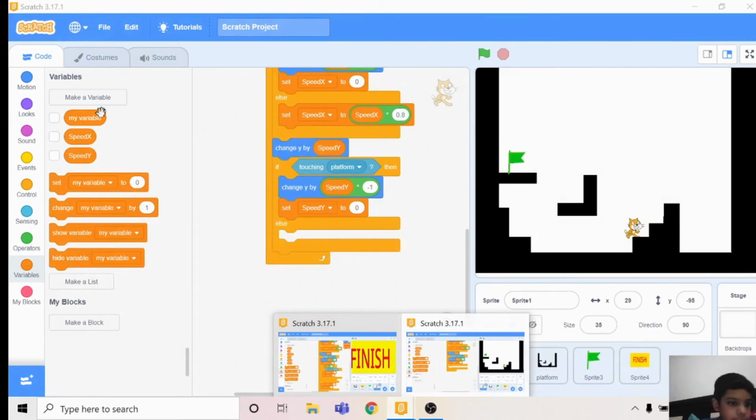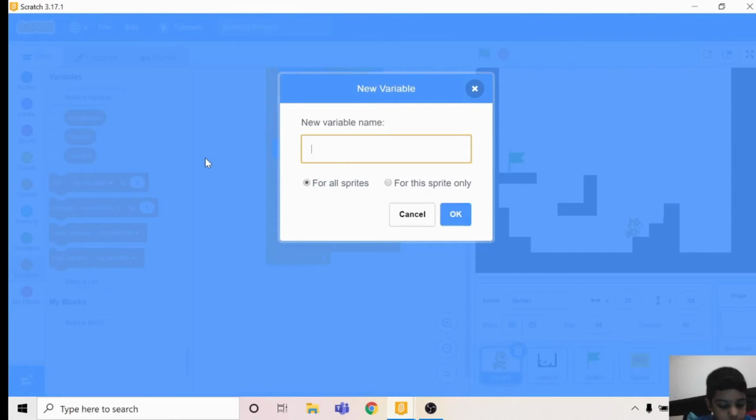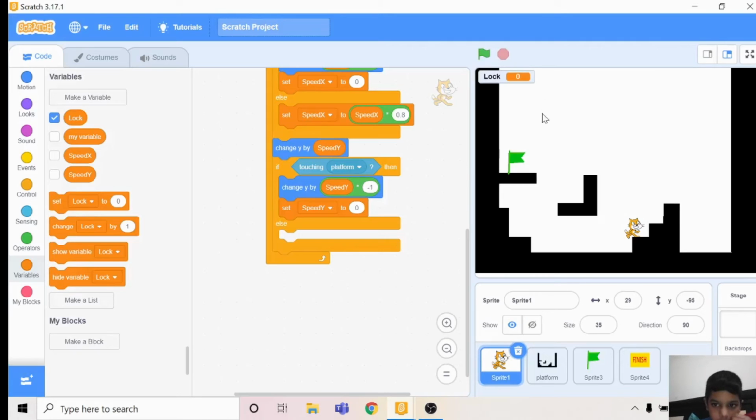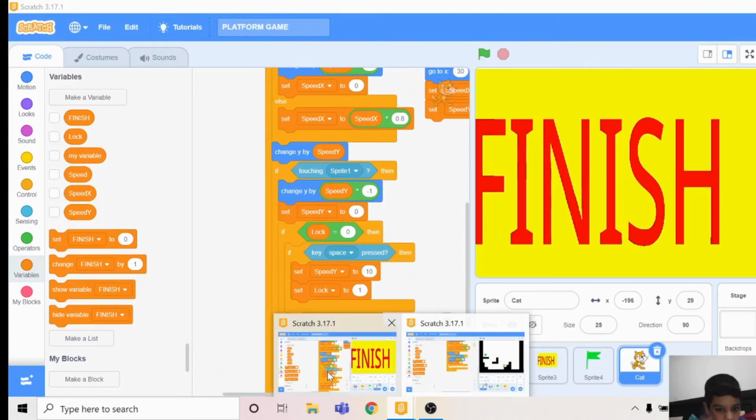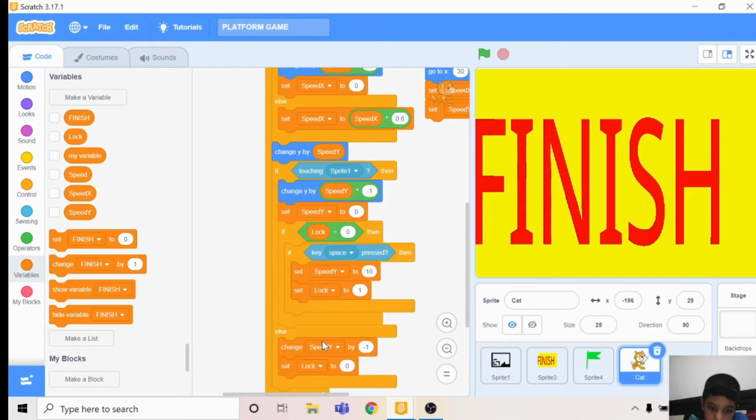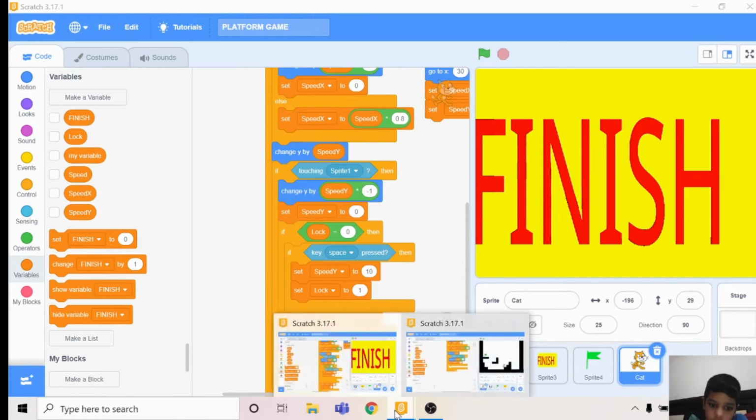Then you create a new variable called lock. Then disable it. Then another if is going to be there.